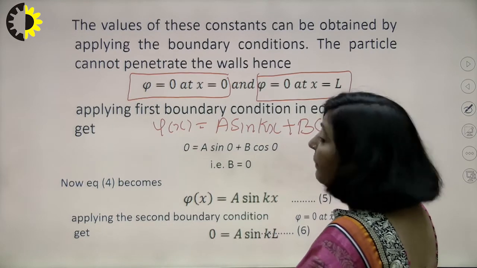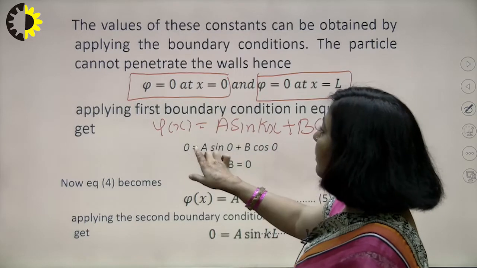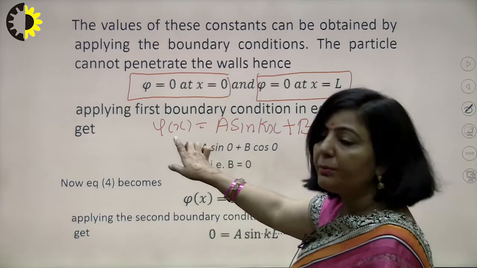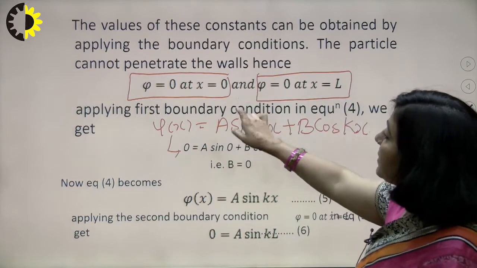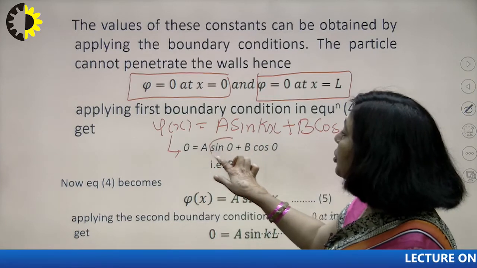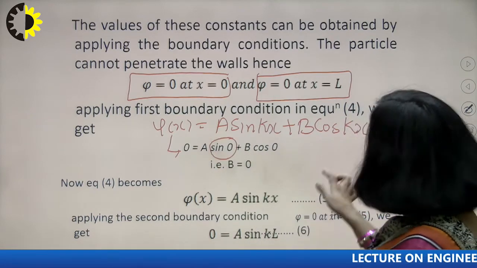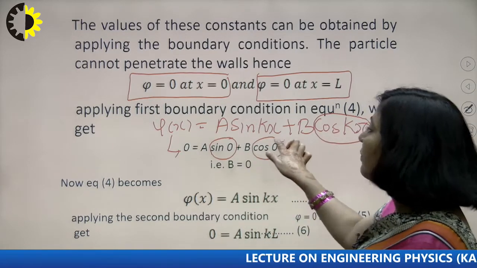Now I am going to apply the first condition here. What is the first condition? x equal to 0. So substitute x equal to 0, then the wave function will be 0, so the left hand side will be 0. Now when x is 0, you know sin 0 is 0, so this particular portion is going to give you 0. Whereas this particular part will be cos 0, and you know cos 0 gives you the value 1.